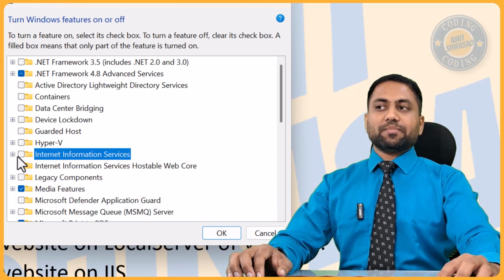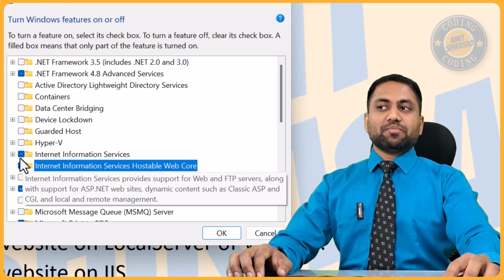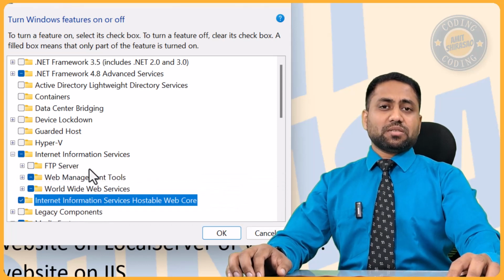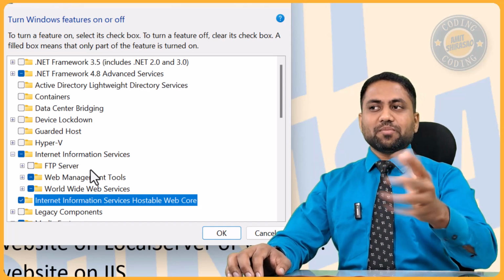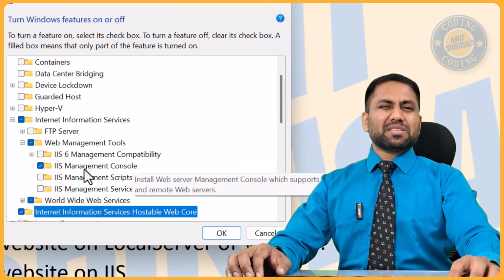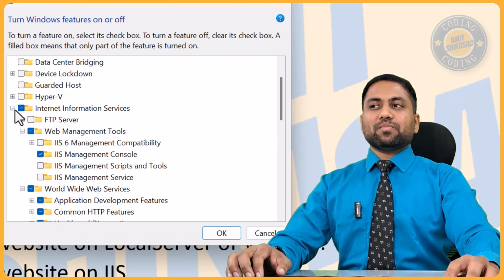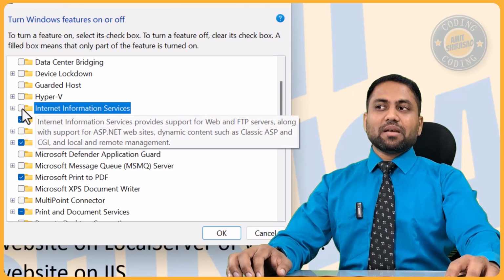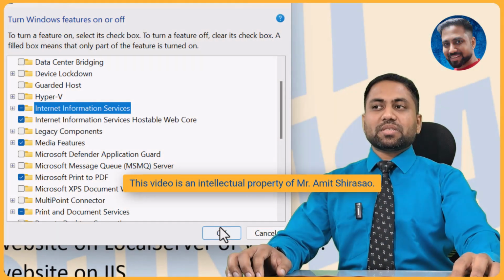Okay, so just click them. When you click them, this is completely clicked, whereas this is completely enabled, but this is partially enabled. So if you see, FTP server is not enabled, so it's not required. Also, if you want, you can still check it, otherwise keep it as it is. Here also in web management tools, a few things are not there, so it's absolutely fine. Just click this highest level label, and whatever gets clicked inside, keep the default setting, and you just say okay.